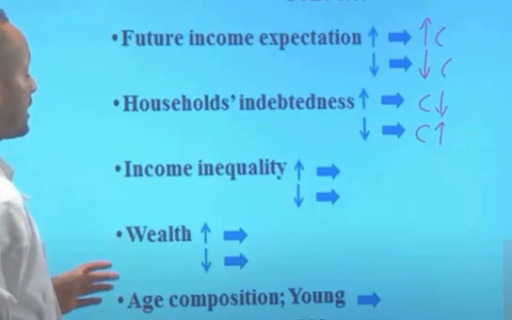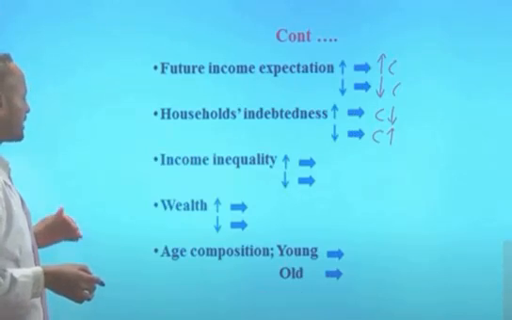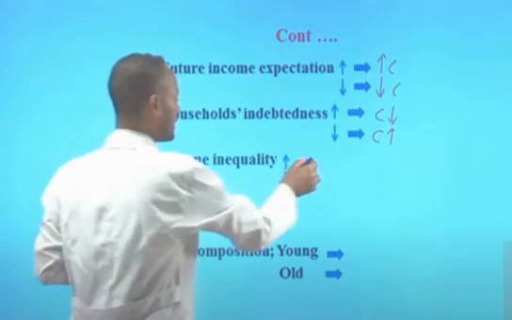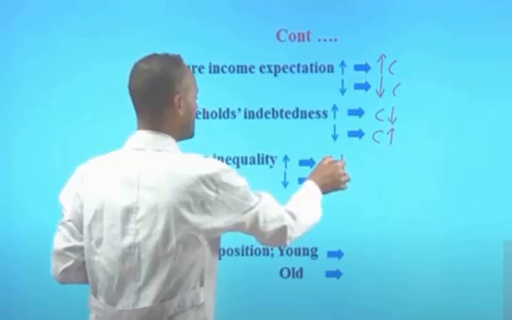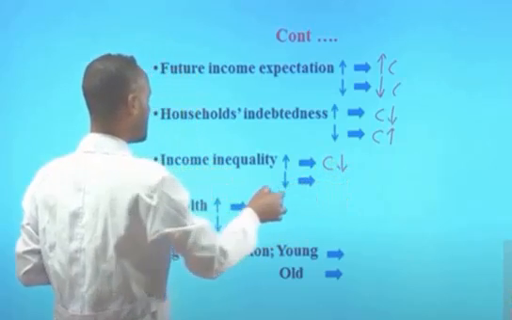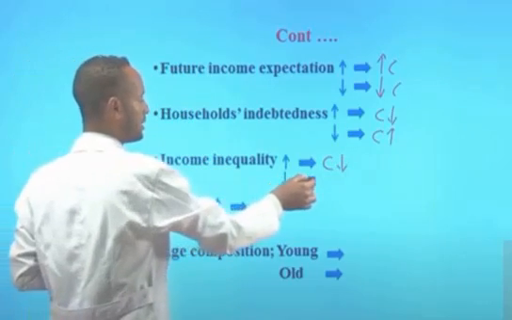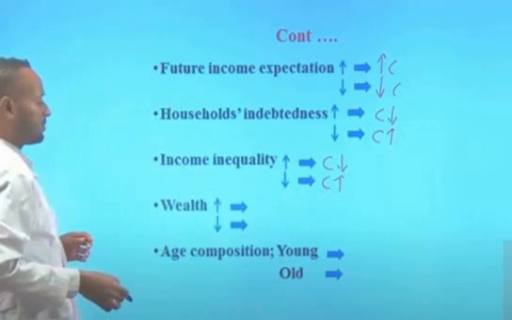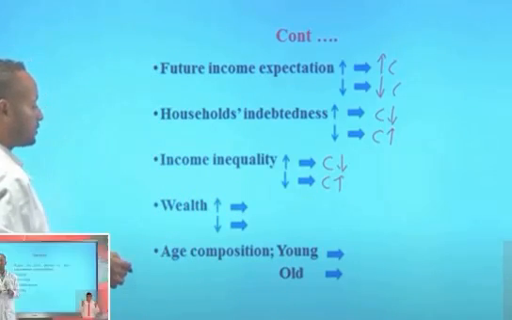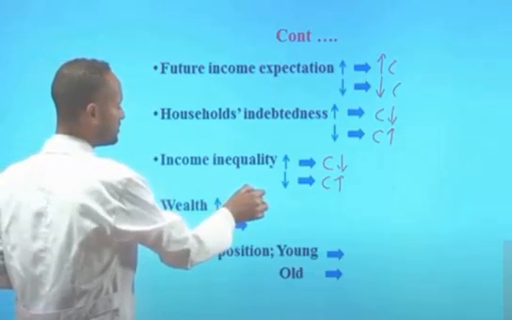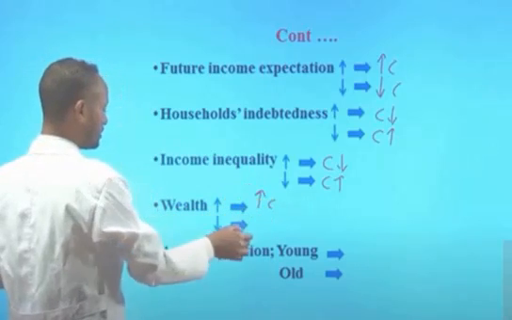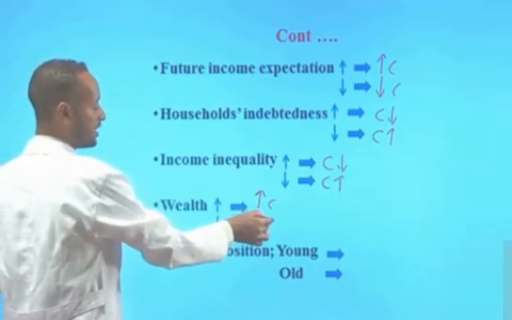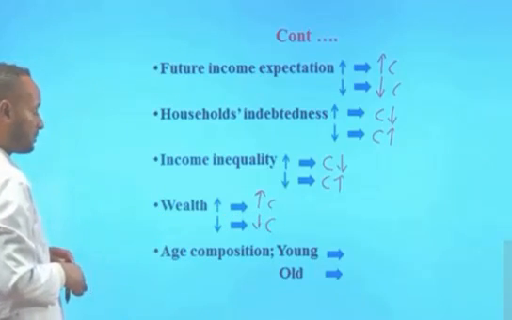Income inequality is another determinant. If there is higher income inequality in a country, then the aggregate consumption level will decline. And if the income inequality is lower, then the total consumption spending will increase. Wealth is another determinant. Wealthy families have higher consumption spending, and if the wealth of a nation is lower, the total consumption spending or aggregate consumption will decline.